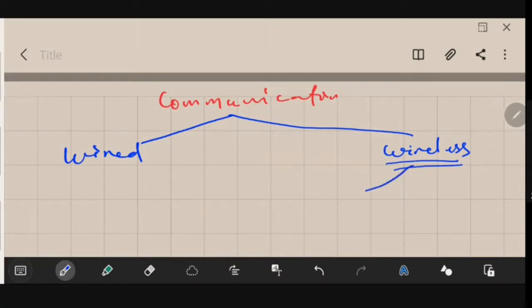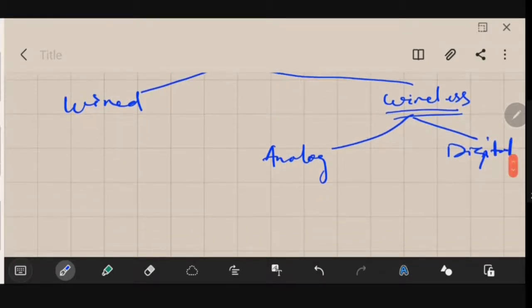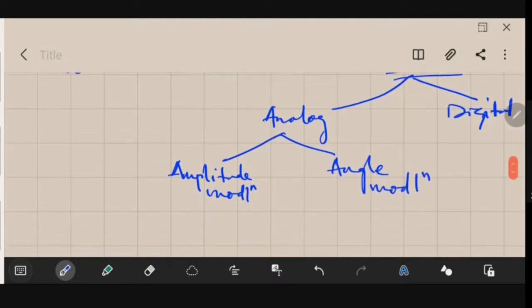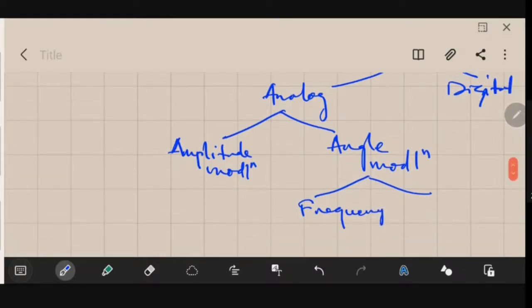In wireless communication we will be studying analog modulation and digital modulation. In analog modulation we will be discussing amplitude modulation and angle modulation. In angle modulation, again, we will be discussing frequency modulation, and we will also be discussing some parts of phase modulation.